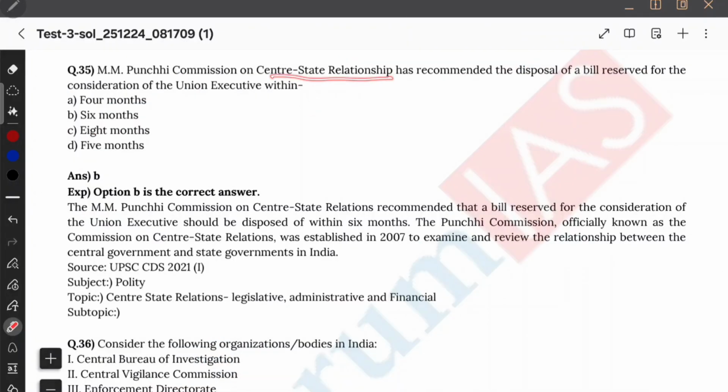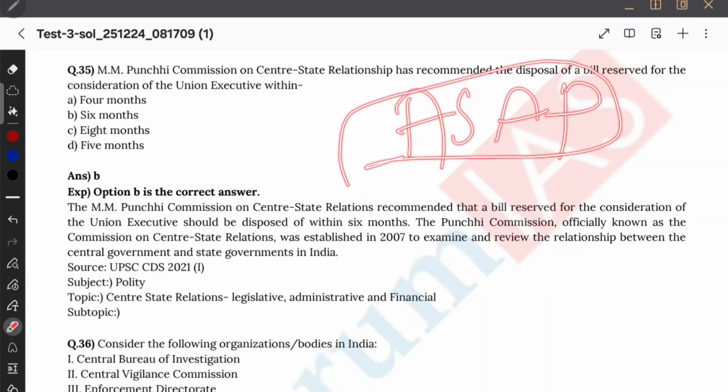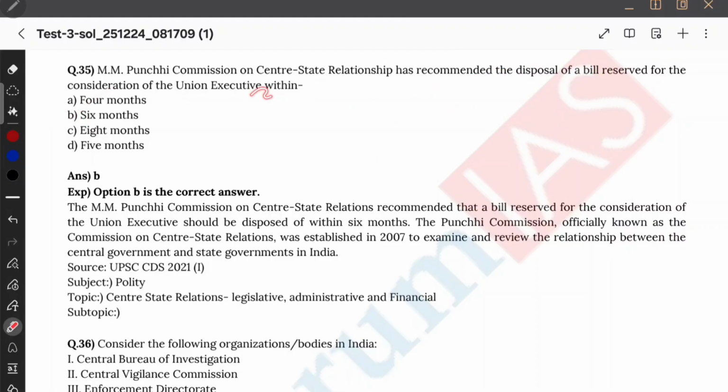The M.M. Punchhi Commission on Centre-State relations has recommended the disposal of bills reserved for the consideration of the union executive within... Okay, disposal of bills within 6 months, that's a common question. But currently the Supreme Court, I think, is saying that there should be no timeline. It just says as soon as possible. It does not put any strict timeline. Therefore, 6 months is the correct answer here. That is the M.M. Punchhi Commission. अब नहीं पूछेगा ये सवाल.